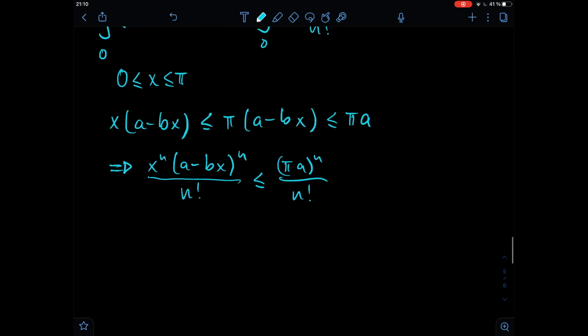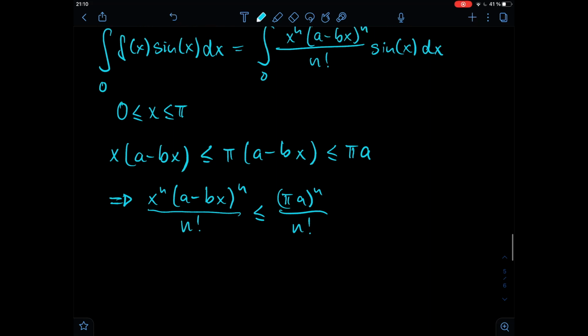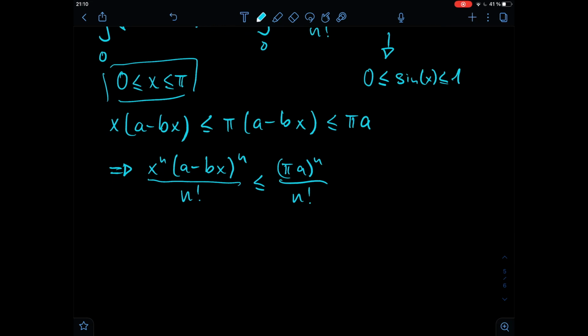Now, the second thing that we know is, because x is in between 0 and pi, that sine of x is in between 0 and 1. So this means that sine of x is smaller than 1, which therefore means that the whole integrand f of x times sine of x is smaller than the constant pi a to the power of n divided by n factorial times 1 from the sine.